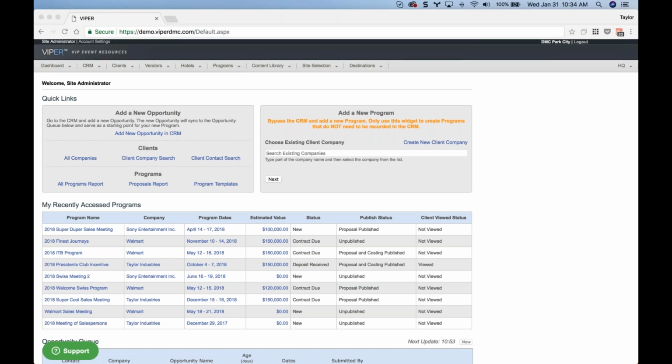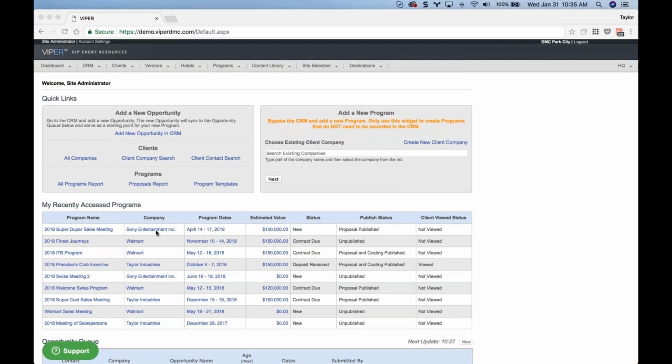So I've shared my screen. You should see it up on your end there. So I'm going to start by jumping into a client company record within Viper. Now, those of you that use the CRM, this is not something that you're going to do on the CRM first. So the payment profile fields are unique to the Viper side and should be set up just on the Viper side. So you can look up companies, as you know, through the Clients tab.